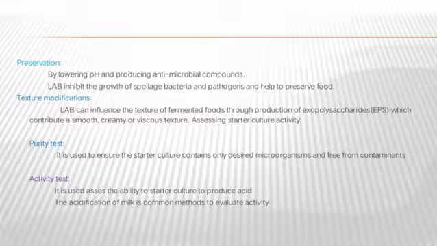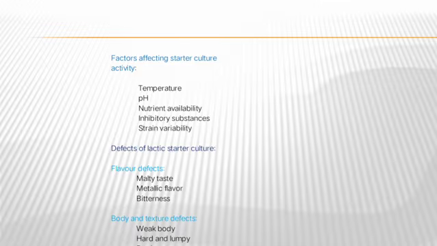The next one is purity test. The test is used to detect the desired microorganisms and confirm they are free from contaminants. The next one is activity test. It is used to assess the ability of the starter culture to produce the acid. The next one is factors affecting starter culture activity. There are many factors which affect the starter culture activity. These are temperature, pH, nutrient availability, inhibitory substances, strain variability.